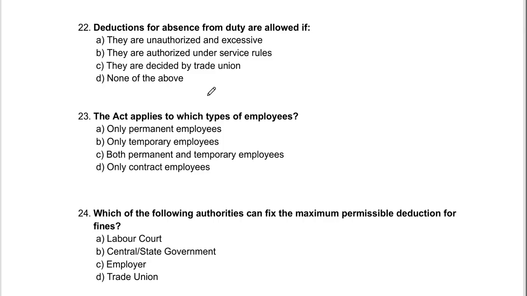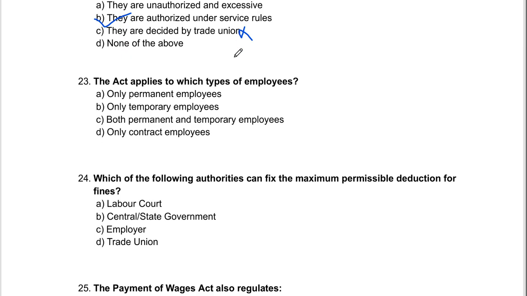It is allowed only when they are authorized under service rules. Got it? They are unauthorized and excessive? They are decided by trade union? No, no trade union is included here. So big no for this. And none of the above is not there. So they are authorized under service rules. And if you see the Payment of Wages Act, the first deduction is deductions for absence from duty. So it is very much there.